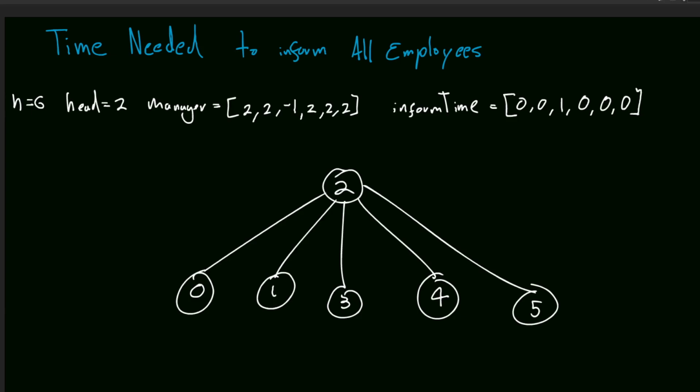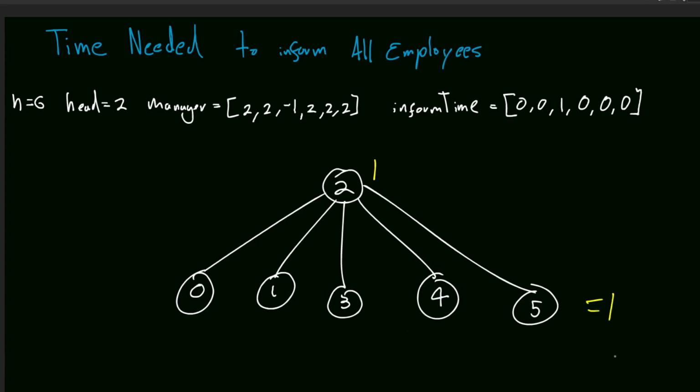That's why all of these are directed to node 2, which is the top manager. It will just take this person 1 second to pass the information to the others. Since the others all have 0 time, or don't even have subordinates, it doesn't matter what time it takes. The result for this simple example will be 1.